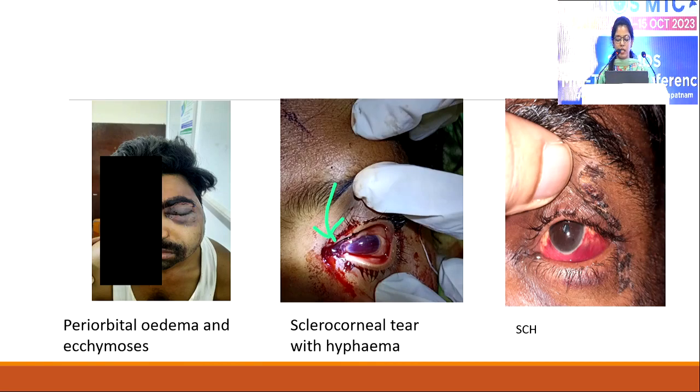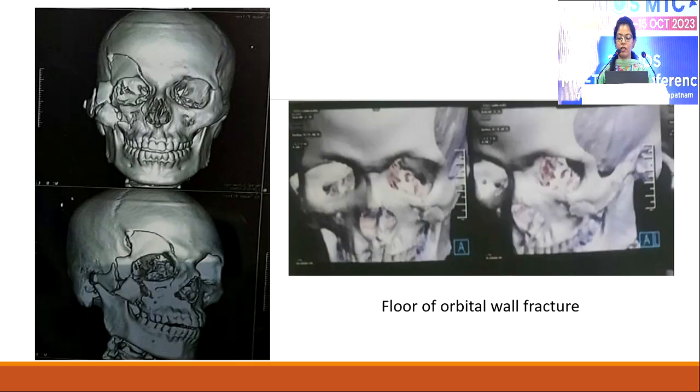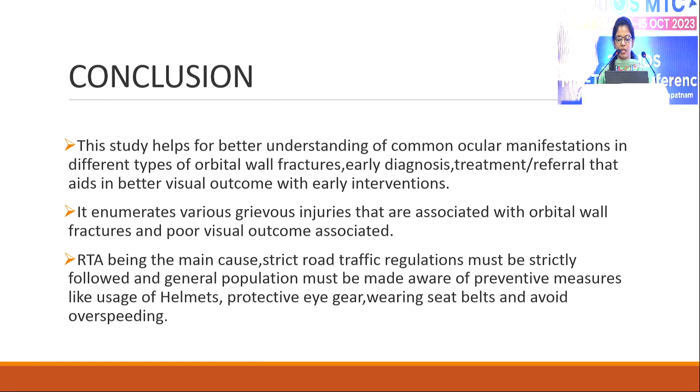And as you see, periorbital edema and ecchymosis was seen in 100%, that is 40 cases in our study, and 2 cases had sclerocorneal tear with hyphema, while multiple orbital wall fractures are the most common when compared to isolated. And among walls, it is floor which is most commonly involved.